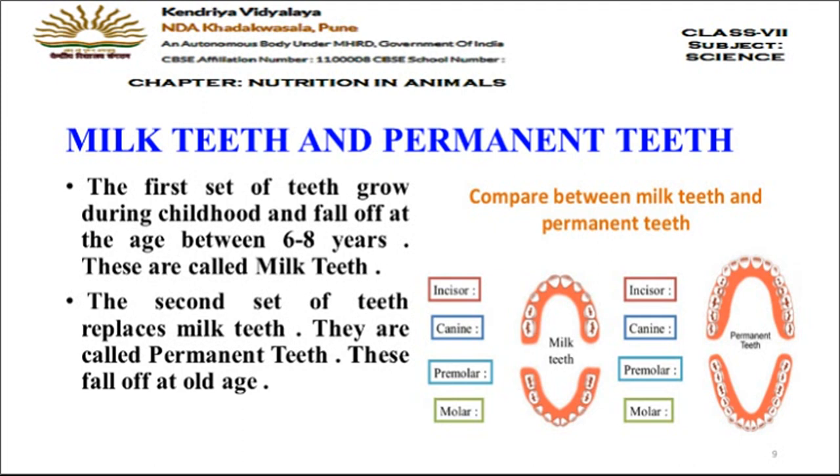And this set of teeth is called the milk teeth. Now, once the milk teeth are shed off, the second set of teeth comes, and that is called the permanent teeth. Once the permanent teeth come, they shed off at the old age only. Now, you can see here there are four different types of teeth present in humans, that is incisors, canines, premolars and molars, which we will study in the further slides.